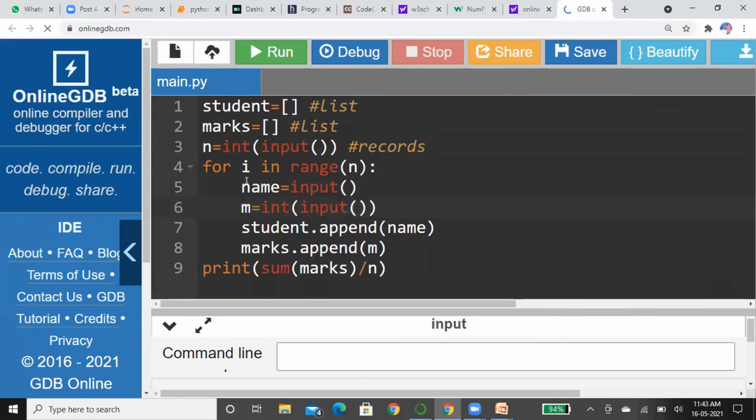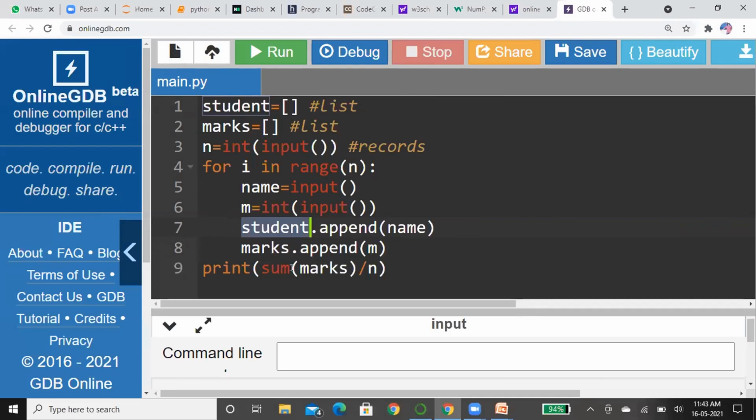Now after reading the name and marks, I'm just appending these values. Append means I'm adding the name into the students data and adding the marks into the marks list. After completing all these iterations, the names of all the students are inserted into the students data, and all the marks are inserted into the marks data.